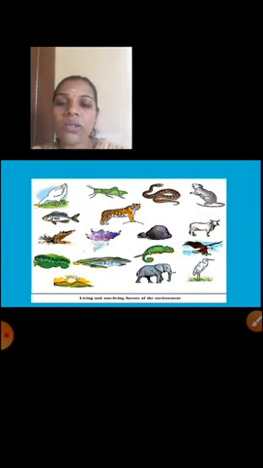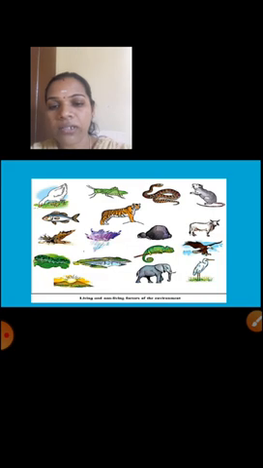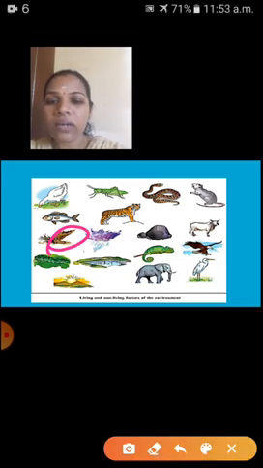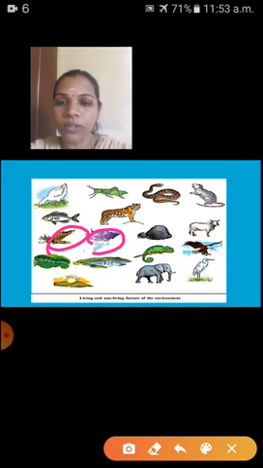Next one is, see here children, in this slide I have given one picture. That picture contains some living and non-living factors of our environment. See here, many living things and few non-living things are there. Yes, these are the non-living things, water and wood.